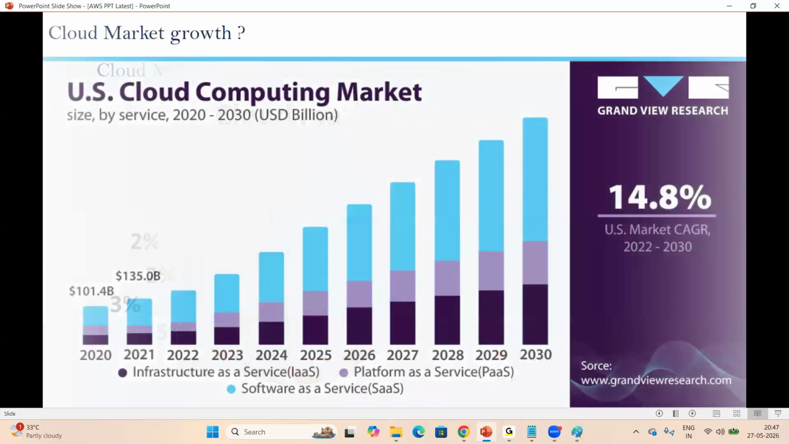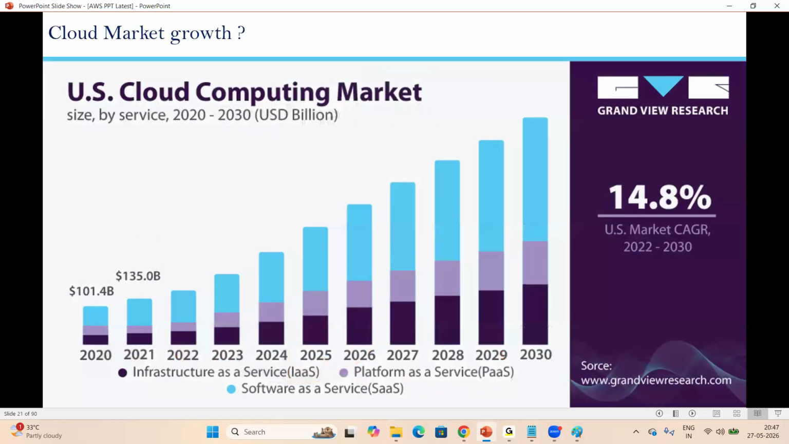Next one. This is the cloud computing market growth, right? Since 2012, I've been working in cloud platforms. From 2012 to 2026, the market is growing like this. Coming 15 to 20 years, the market will look like this only. AI is already there, right? Still, the market is growing like this.